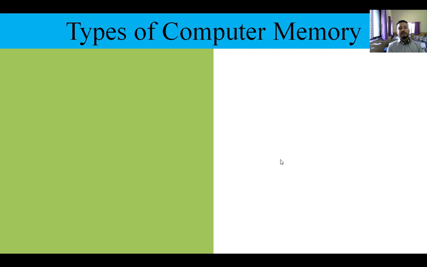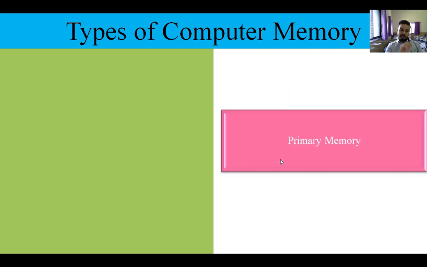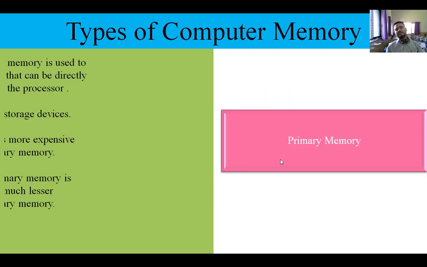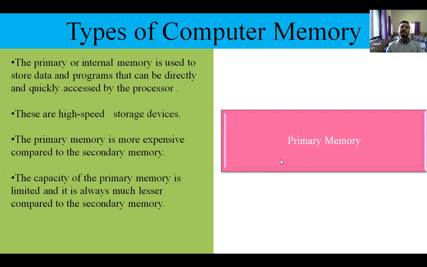Got it? Now we are going to learn about primary memory. Primary memory is used to store data and programs directly when they are actually being used, because it is directly connected to the computer.